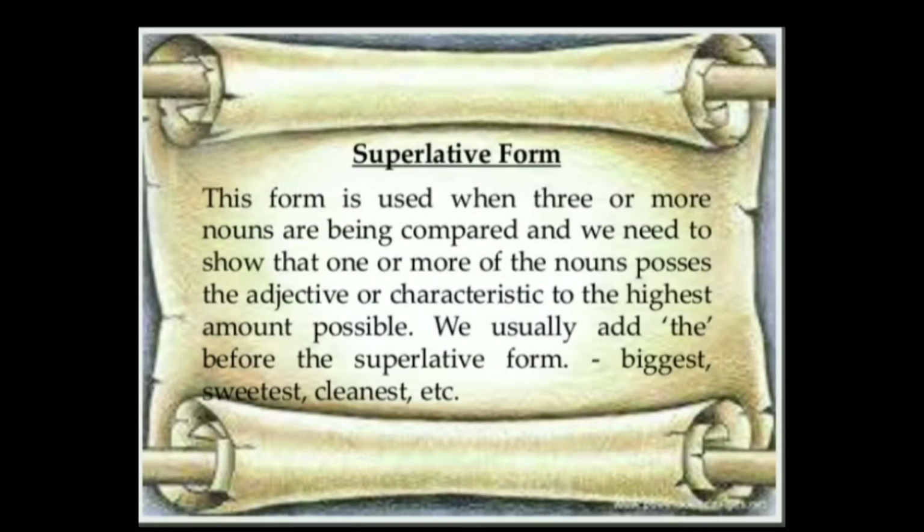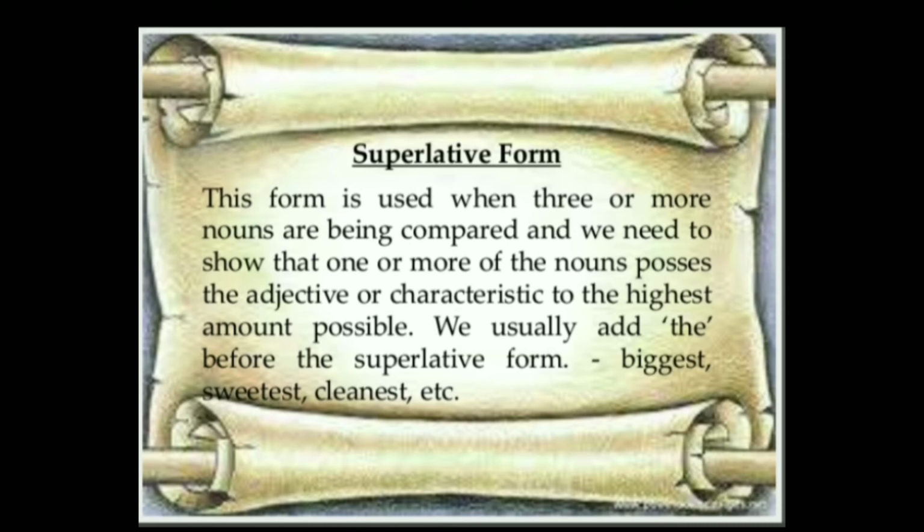The superlative degree is used to compare more than two things or two groups of things. Again, I repeat, it is used when two or more nouns are being compared and we need to show that one or more of the nouns possesses the adjective or characteristic to the highest amount possible. Means we want to declare something the best.